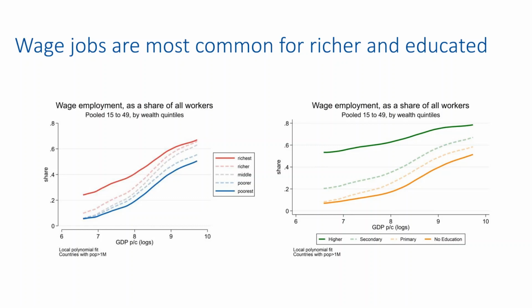We see here that the share of wage employment relative to all workers is about 20% in the poorest country for the richest people, and it increases to about 70% in the richest country in the sample. However, the share for the poorest people starts close to zero and only climbs to less than half. The transformation comes from the second quintile. This is the second richest quintile, which starts being close to the poor and ends up in the richest country being much closer to the rich.